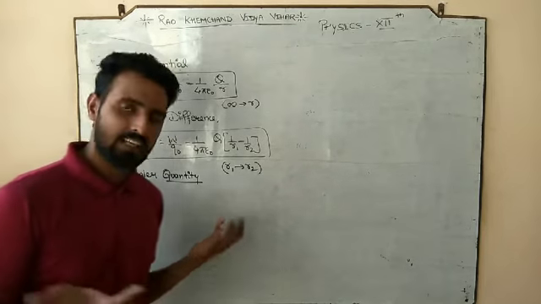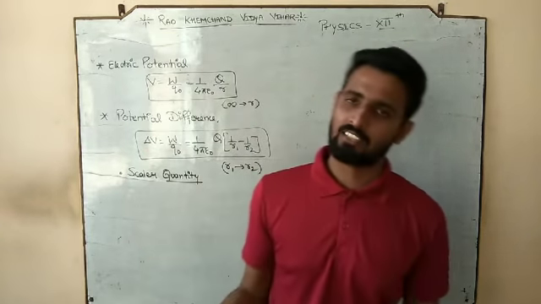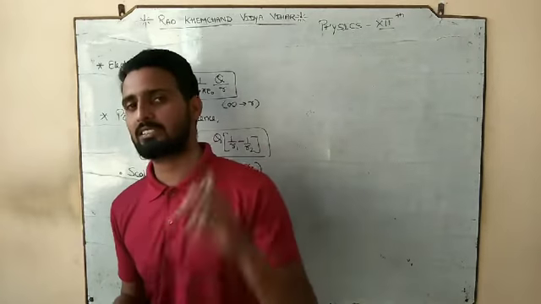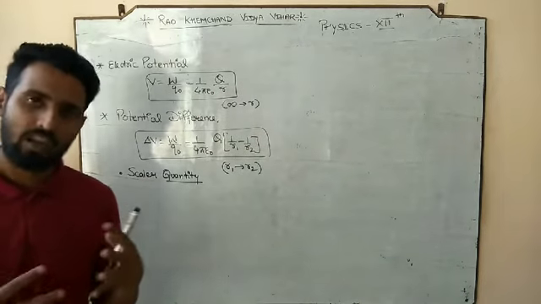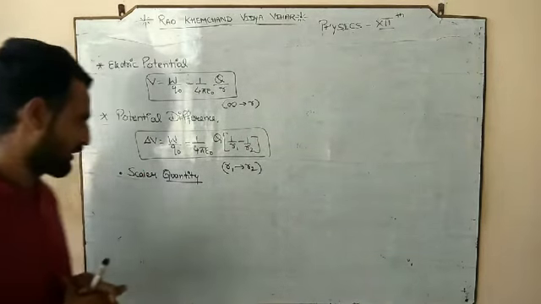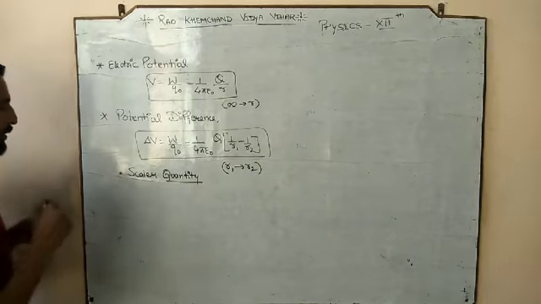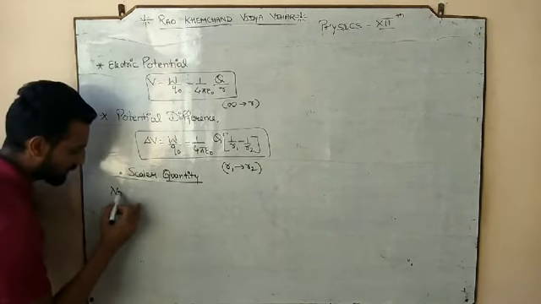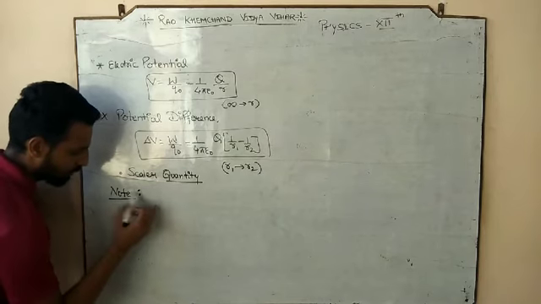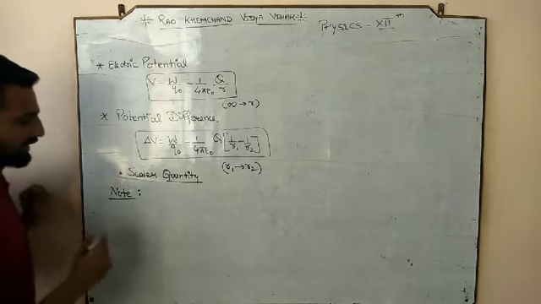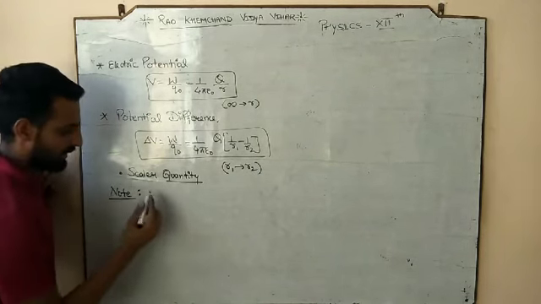So work done is scalar, test charge means the charge is the scalar quantity that we discussed in our first lecture when we discussed the properties of the charges. So if it is a scalar quantity, what is the note that I want you to note down?